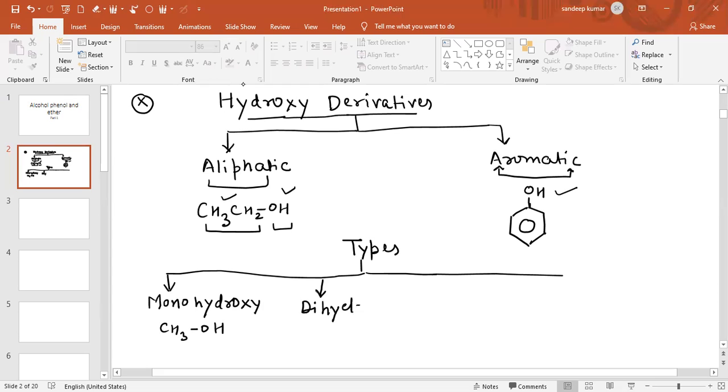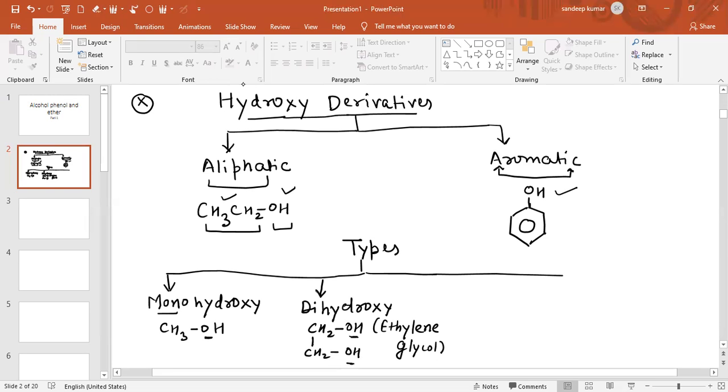Dihydroxy means there are two OH groups, for example CH2OH and again CH2OH. This compound is ethylene glycol. When there are two OH groups, it is dihydroxy; when only one OH group, it is monohydroxy.